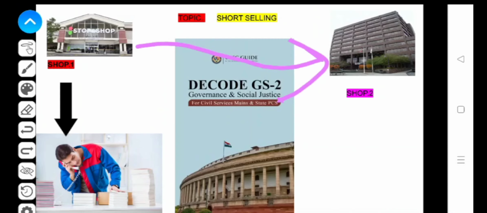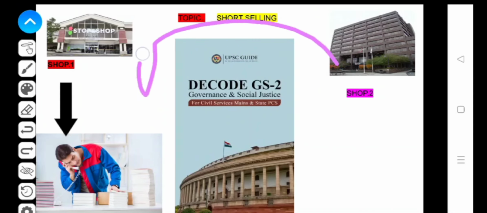He asks about this book from the shopkeeper of shop number 2, who gives him the book with an obligation to return it in the evening. He takes the book and comes back to his shop.